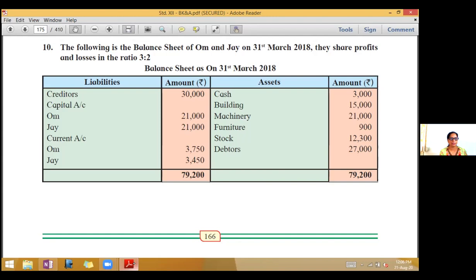Balance sheet, the liability side, you have creditors, capital accounts of Om and Jay, and current account of Om and Jay. Assets: cash, building, machinery, furniture, stock, debtors.